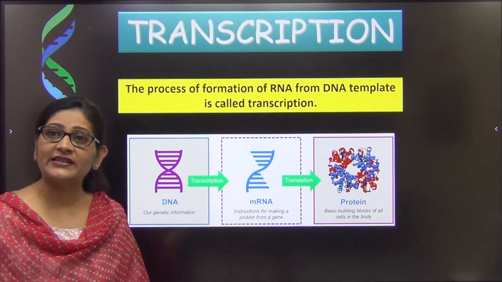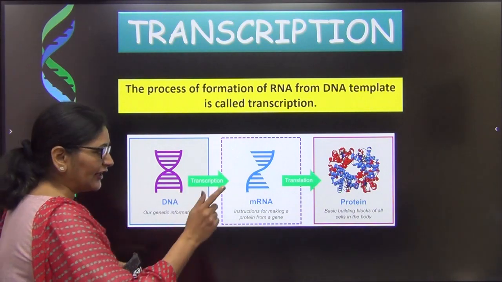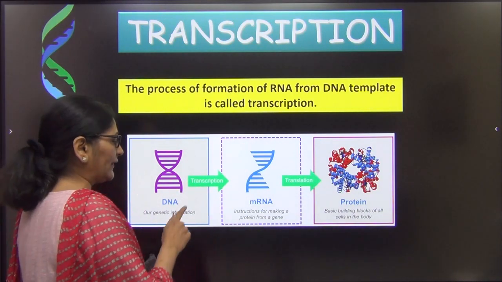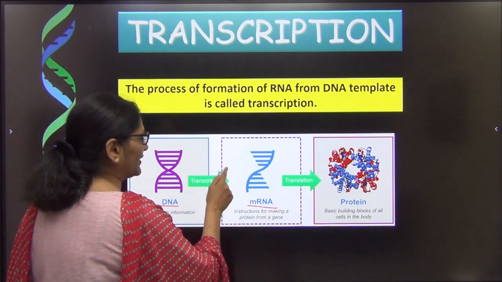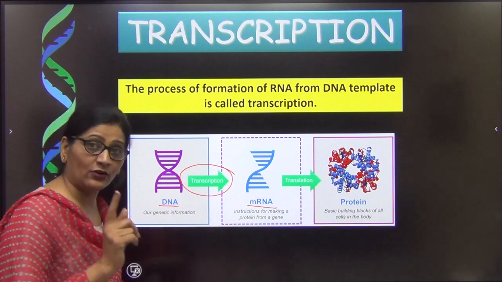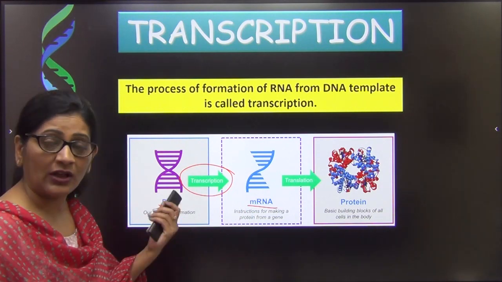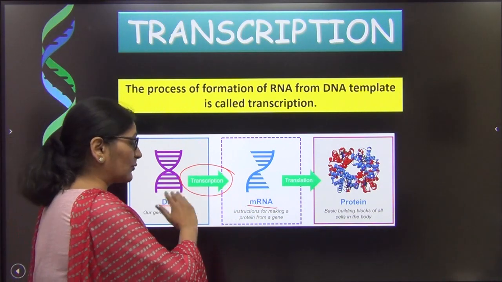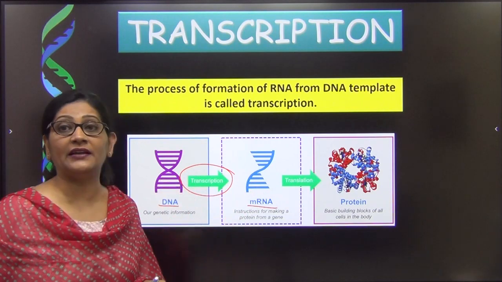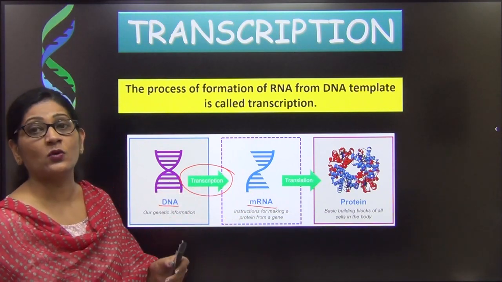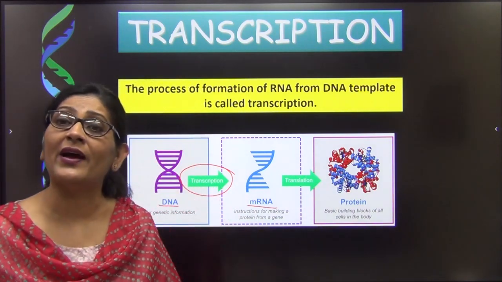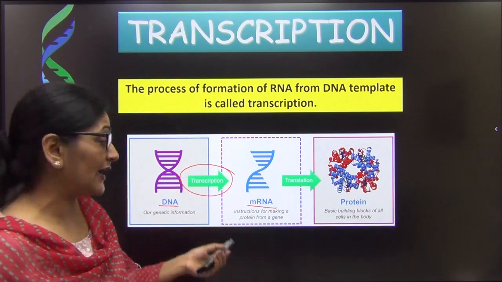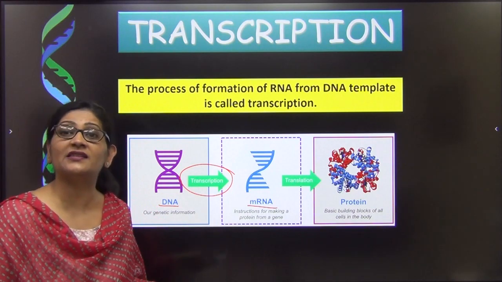Now I want you to notice one thing, that continuously you will see in all the diagrams it shows that the DNA makes mRNA and this step is called transcription. I don't know whether you noticed or not. In many diagrams it is written here, the process by which mRNA is made from DNA is called transcription. So I just want to tell you one thing. So what question should come to your mind? What is this mRNA? Why are we not just writing RNA? Why have we written mRNA here? Right? What does this mean?